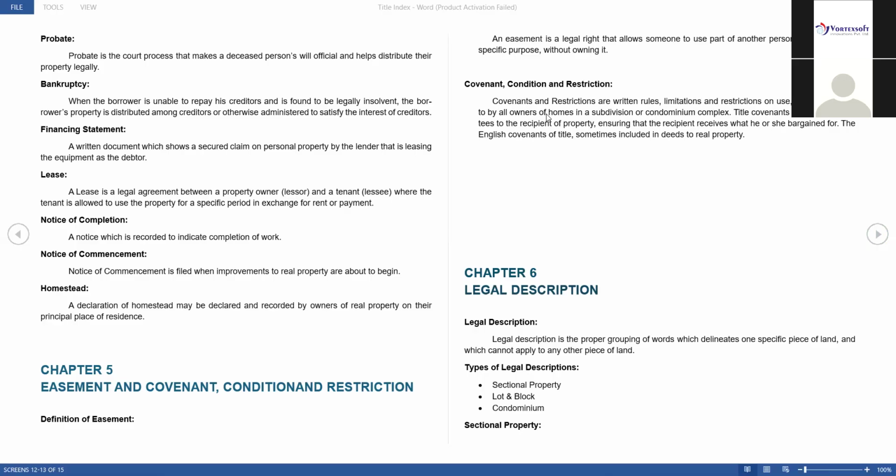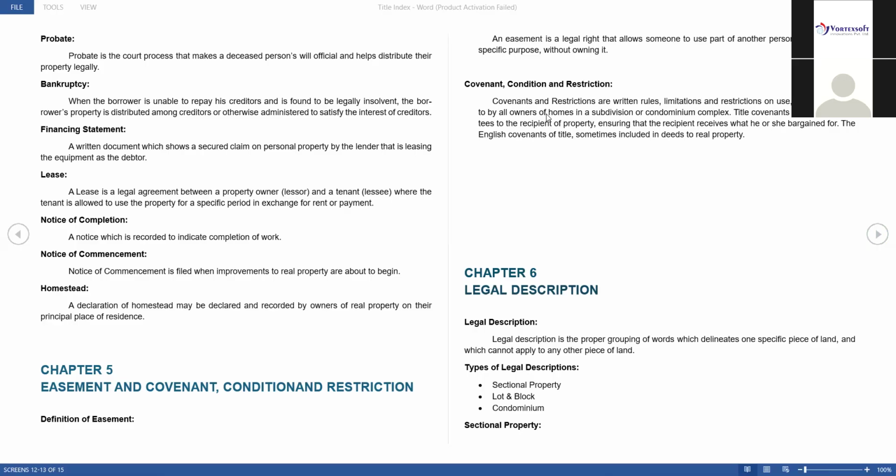Okay, next is lease. A lease is a legal agreement between the property owner and tenant. The property owner we call the lessor, and the tenant we call the lessee, where the tenant is allowed to use the property for a specific period in exchange for rent or payment. For example, John has one property and Smith wants to do some business in that property.